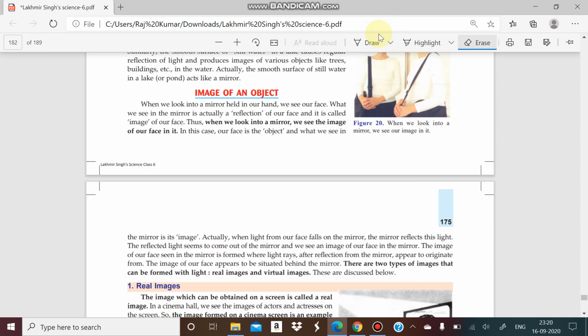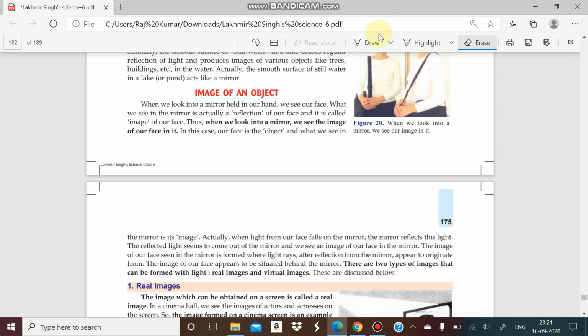In the previous class, we discussed the reflection of light and through which surface it can be reflected. A shiny surface is required, and regularity should be present in the surface. Then it will reflect the light. And we took the example of the mirror, because a mirror is a common example which can easily reflect light.